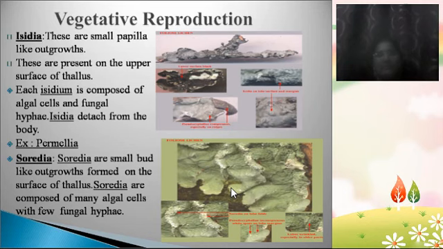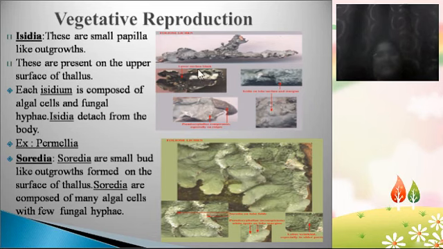Next, coming to the next type of vegetative reproductive structures, they are known as Soredia. Soredia are also small bud-like projections, bud-like outgrowths. They are also formed on the outer surface of the thallus. Soredia are also composed of algal cells and fungal cells. See here, your white surface or white spots are seen here, right? These white areas are Soredia. When these Soredia separate, each Soredium develops into an individual, new, fresh lichen thallus. So that is about the Isidia and Soredia.